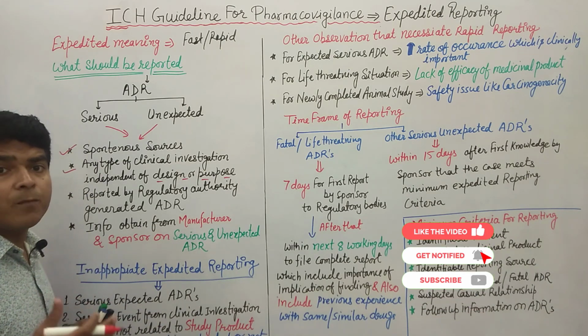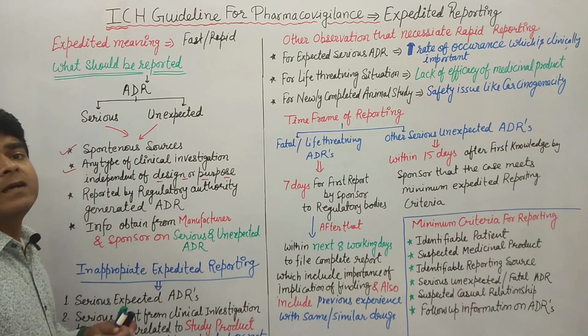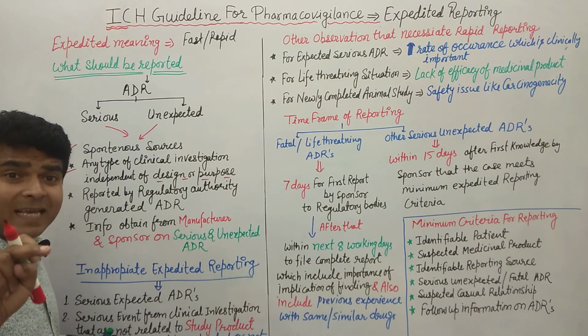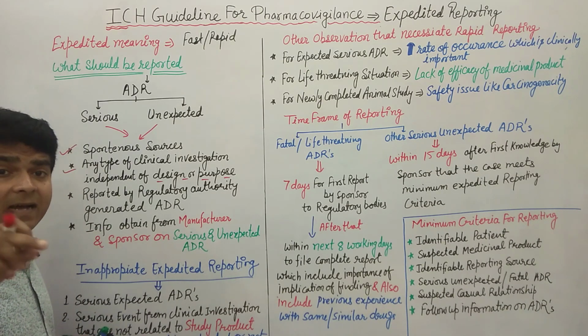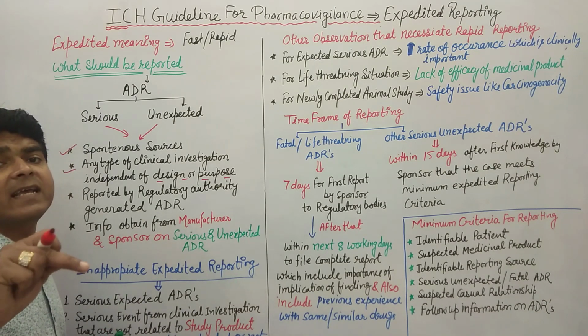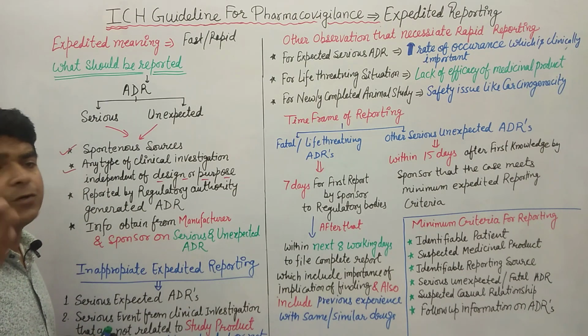There are so many kinds of ADR, but what kind of ADR do we have to report in the expedited reporting? The ADR must be serious, and the ADR which is not expected, the unexpected ADR, should be reported, as well as fatal or life-threatening ADR. Then the ADR generated by the regulatory authority should be reported.